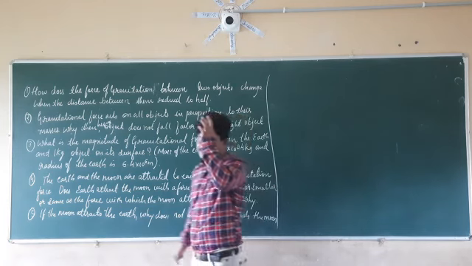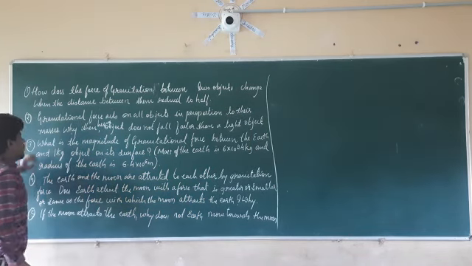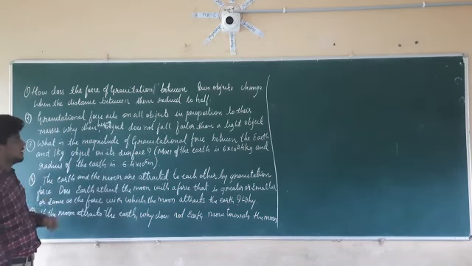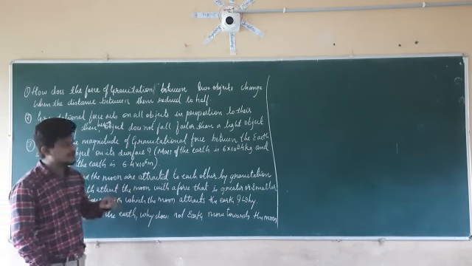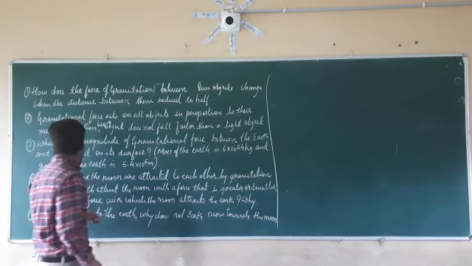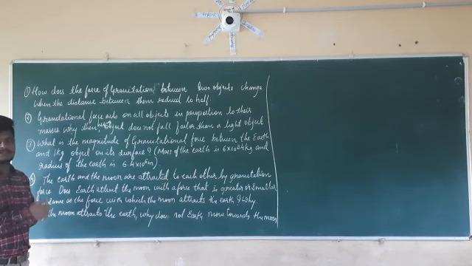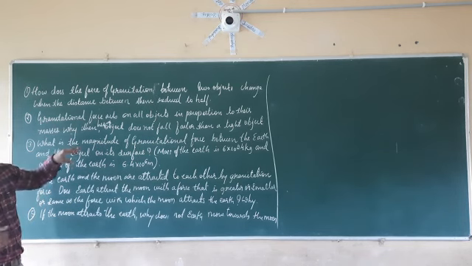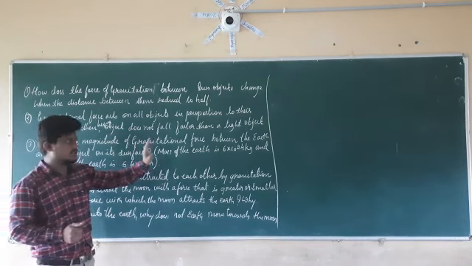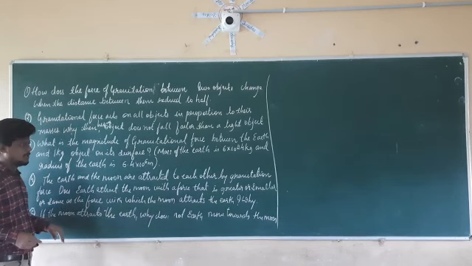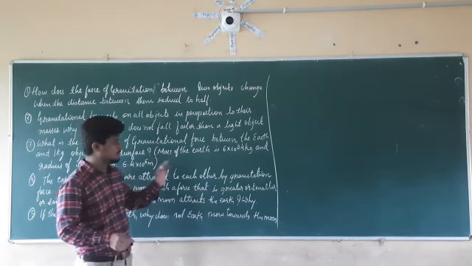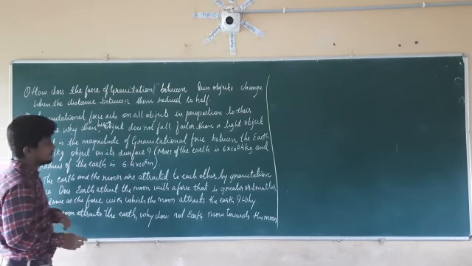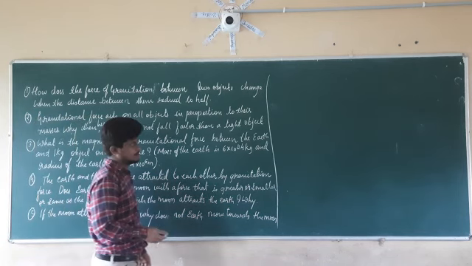Now let us consider the third exercise question. What is the magnitude of the gravitational force between the Earth and a 1 kg object on its surface? The mass of the Earth is 6 into 10 raised to 24 kg and the radius of the Earth is 6.4 into 10 raised to 6 meters. So in the problem statement they are given, they ask what is the magnitude of the gravitational force between the Earth and a 1 kg object on its surface if the mass of the Earth is 6 into 10 raised to 24 kg and the radius of the Earth is 6.4 into 10 raised to 6 meters.